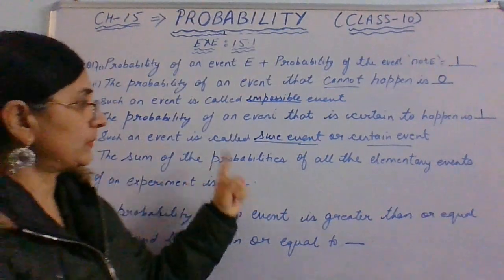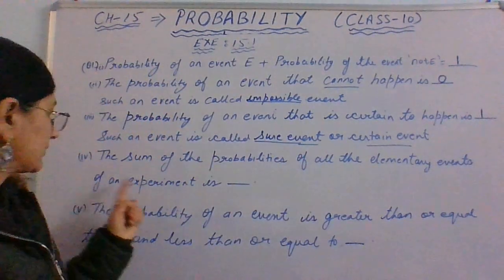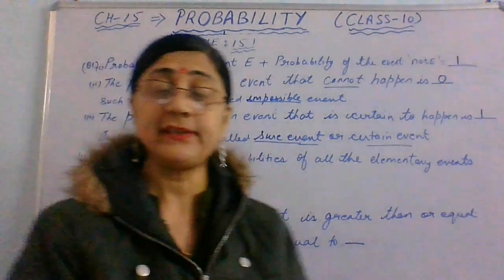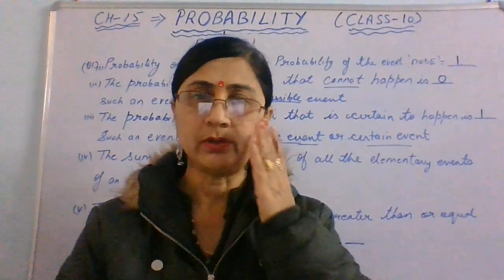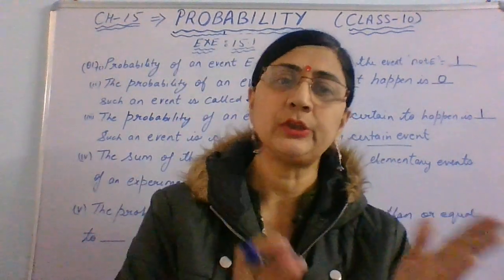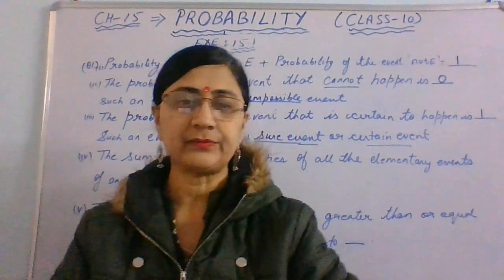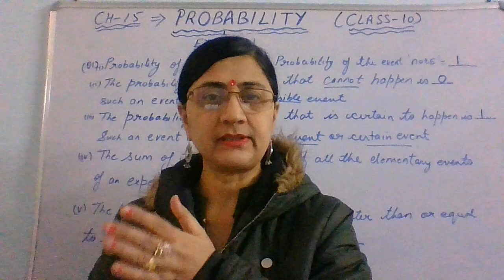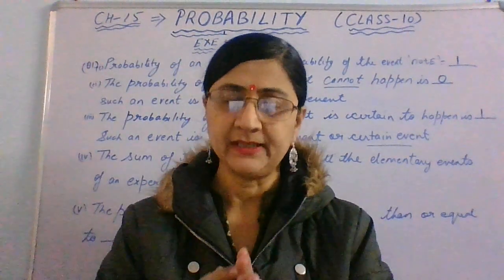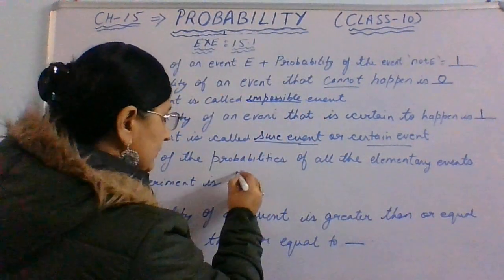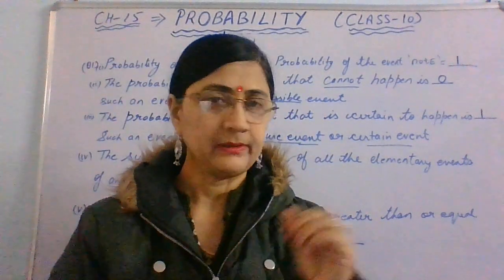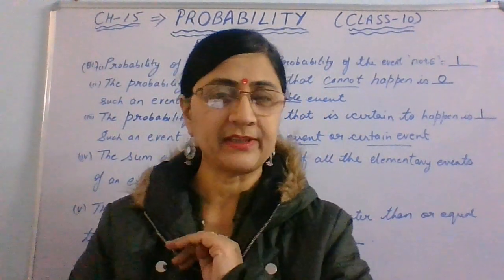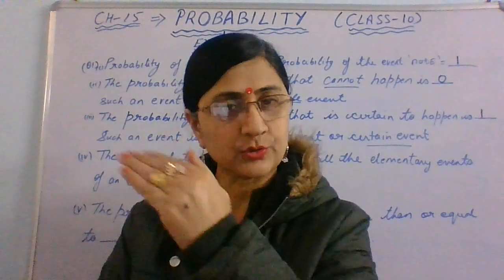Then comes the fourth blank. The sum of the probabilities of all the elementary events of an experiment is. All the elementary events means, suppose I want to find the probability of number 1 in tossing a dice. Then I'm going to find the probability of number 2, number 3 individually. Then I'll add up, right? The probability of getting 1 will be 1 by 6, getting 2 will be 1 by 6, 3 also 1 by 6.